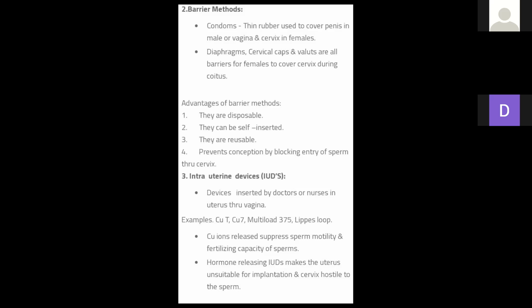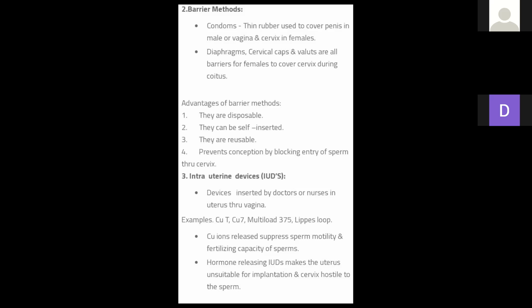No external things are used in the natural method. But here we will use an external thing or material which helps to prevent mating of sperm and ovum.